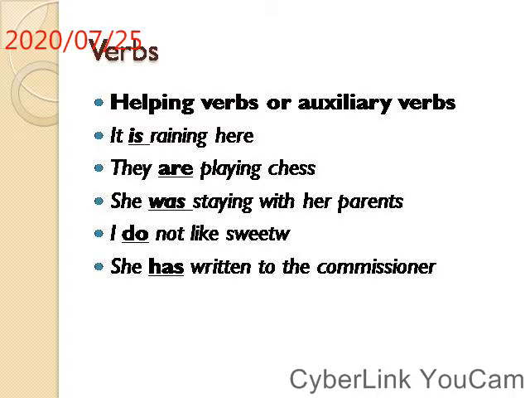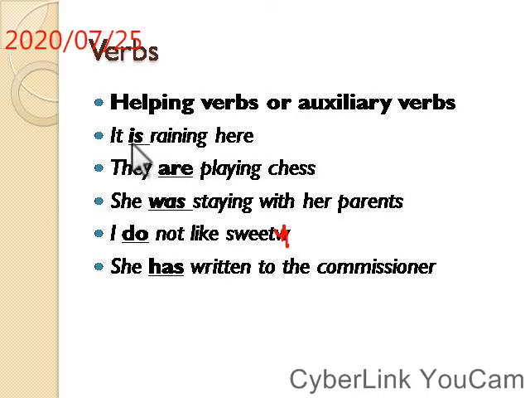For example, it is raining here. They are playing chess. She was staying with her parents. I do not like sweets. She has written to the commissioner. So, in the first sentence, it is raining here. Raining is the main verb. The word raining is the main verb here.